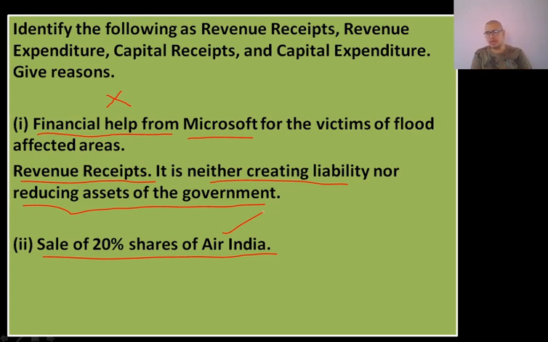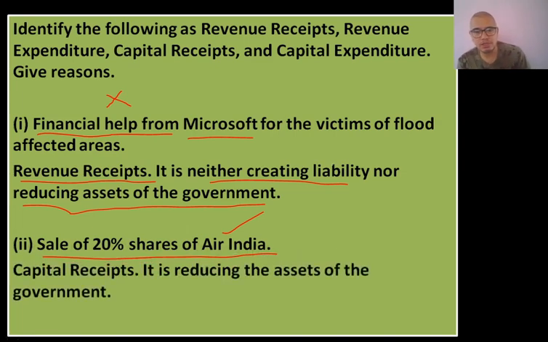Now since the government has sold off 20% of that particular company, it means that the asset of the government is reduced. Now go back to that particular formula. How will we categorize capital receipts? It is very simple: CLEAR receipts. For capital receipts, just remember the word CLEAR. In CLEAR, either the liability has to be created or the asset has to be reduced. In this case, the asset is being reduced. So this is a part of capital receipts.